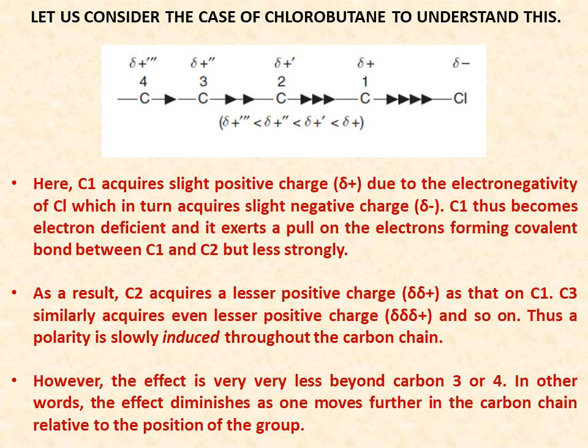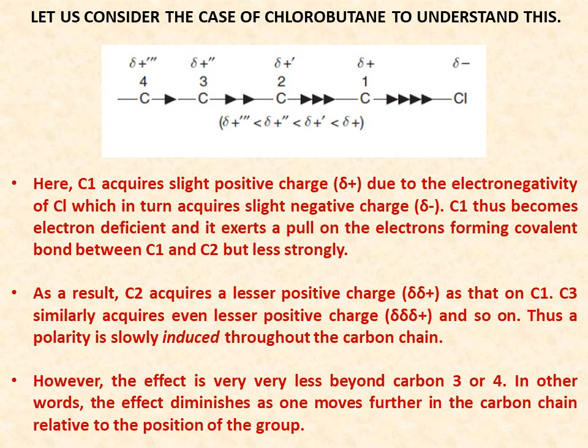Since the electrons move away from C1, carbon 1 will develop a partial positive charge. Now carbon 1 has become electron deficient. To minimize its electron deficiency, it will attract the shared pair of electrons between carbon 1 and carbon 2 towards itself, as a result of which carbon 2 will develop a partial positive charge.